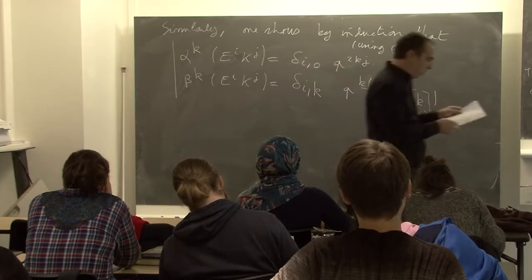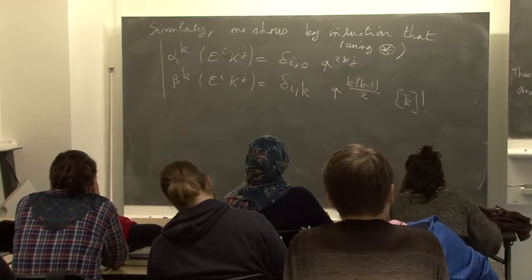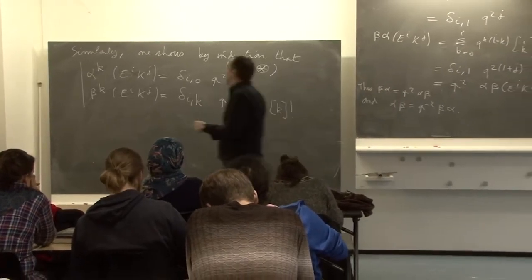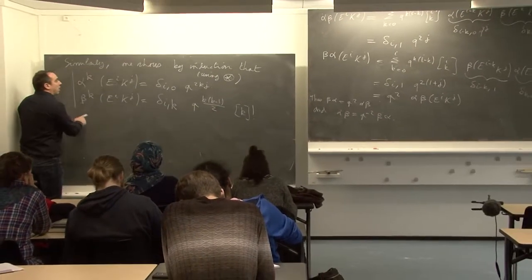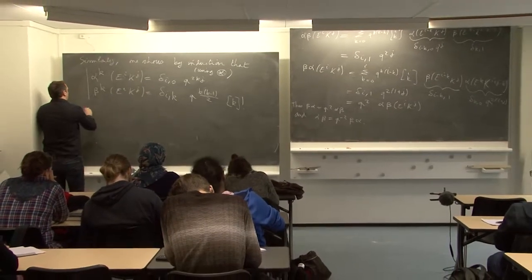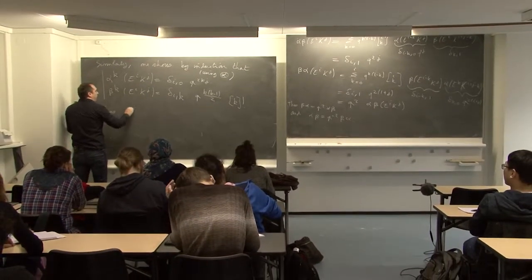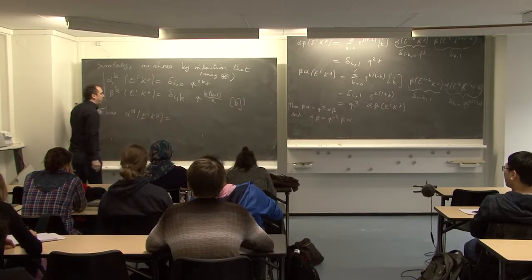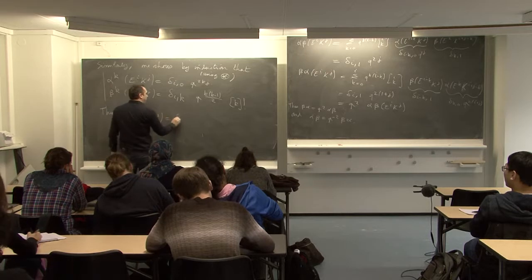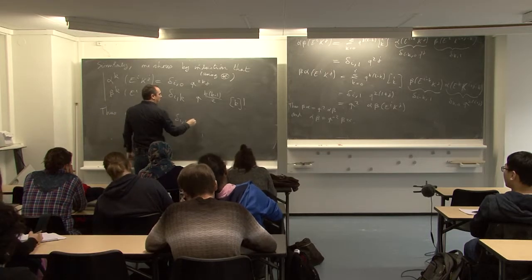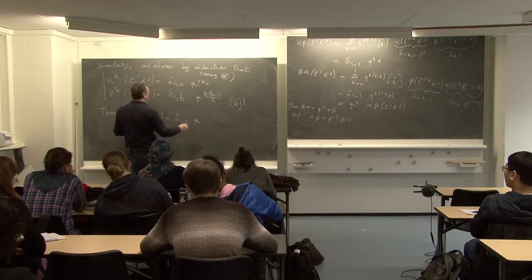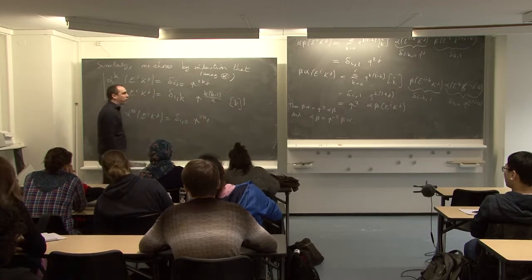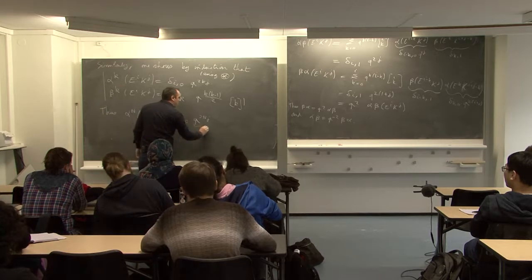Okay. Some easy computation. And so, alpha to the n e^i K^g, what is it? Delta_{i,0} q^{2ng}. q is the nth root of unity, so this is equal to 1.